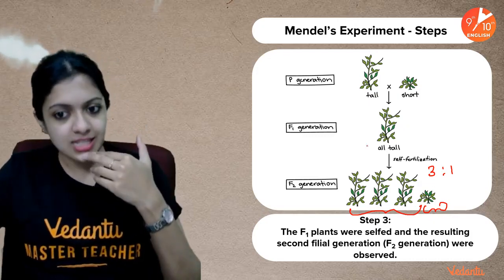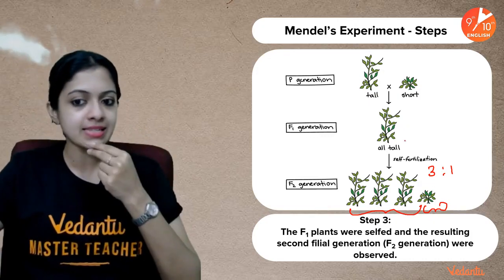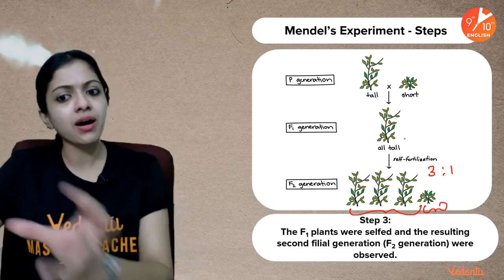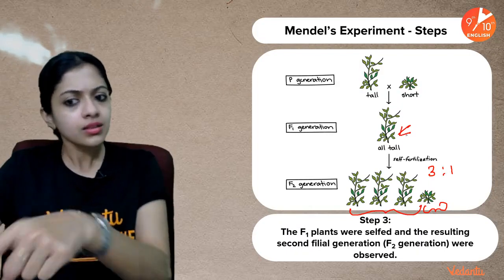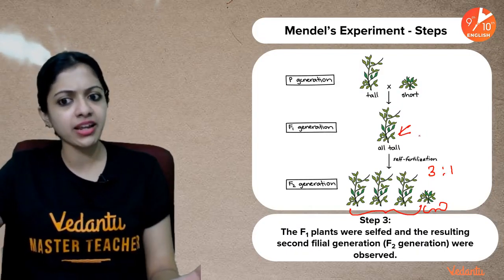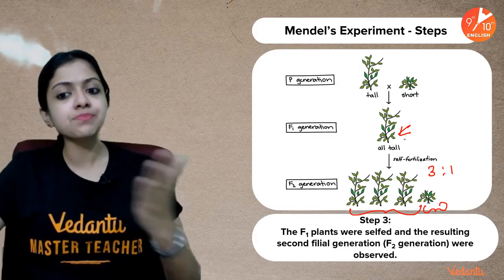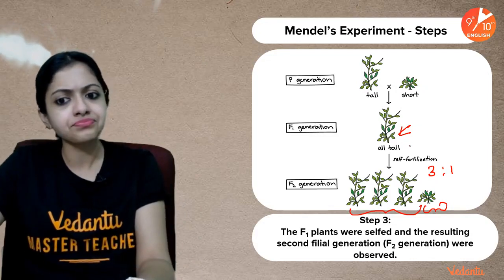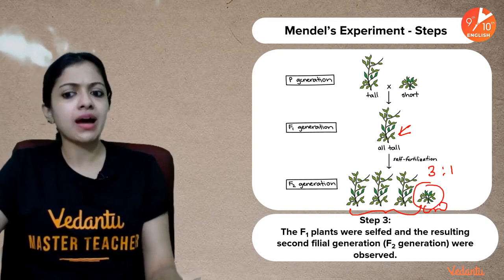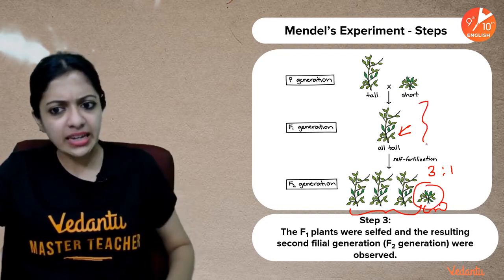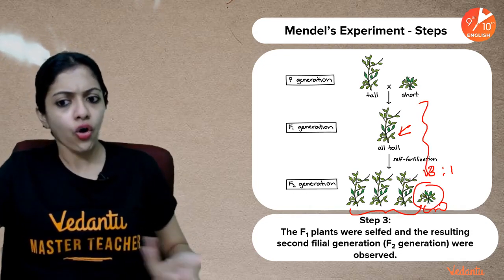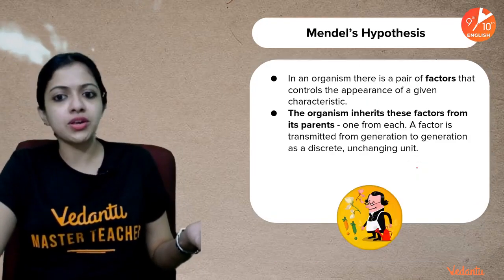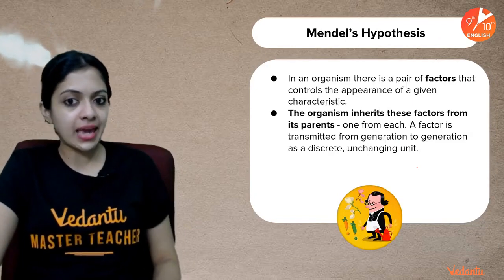Now in this cross, it was self-fertilization, which means the sperm and the gamete were all from the first filial generation. So despite having a sperm and ovum from a plant that has only been tall, how come a short plant cropped up? Did it magically inherit it from its grandparent? Or is there some other underlying mechanism to it? So Mendel was very curious to know, and this is the hypothesis he came up with.